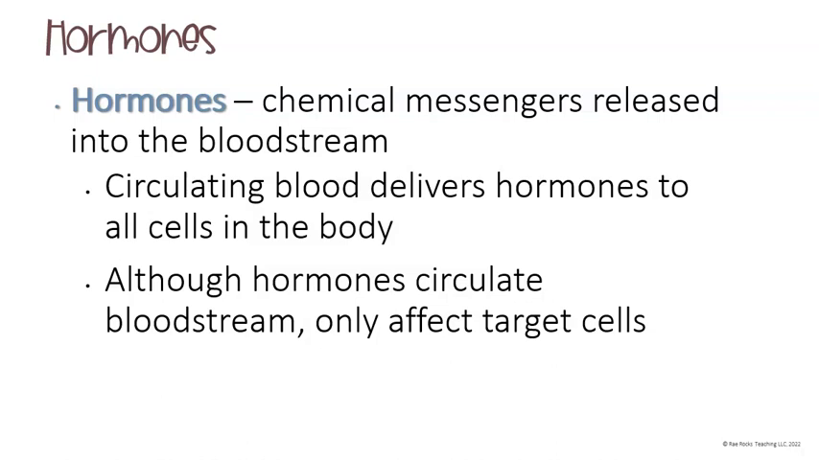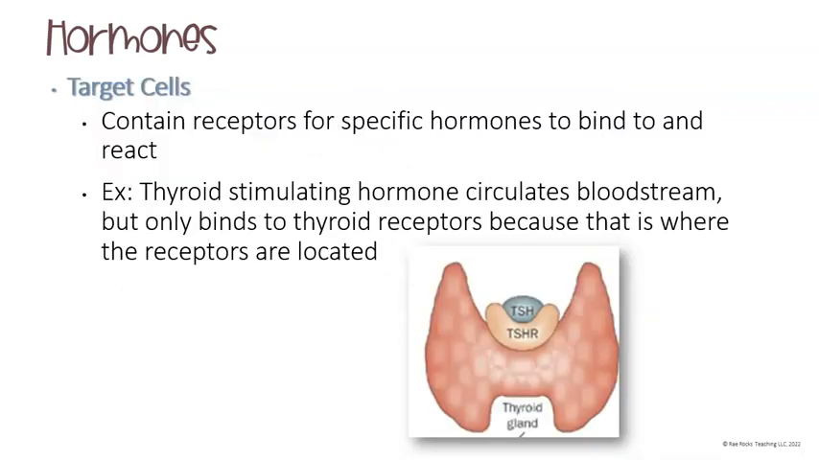Hormones are chemical messengers that are released into the bloodstream. So once they're released, they will circulate throughout our blood and deliver these hormones to all the cells in our body. Although hormones do circulate the bloodstream, they only affect specific cells, and we call these target cells. Target cells are a specific cell that contains a receptor for specific hormones to bind to and react with.